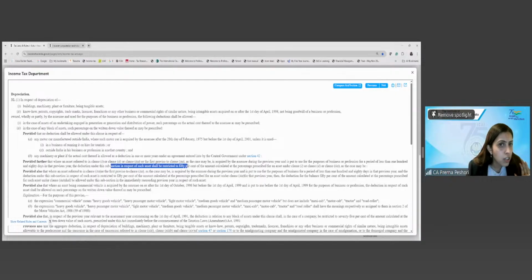Are we clear? So the deduction is restricted to 50% if the assets are put to use for less than 180 days.